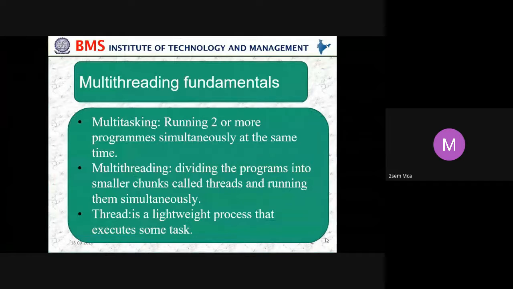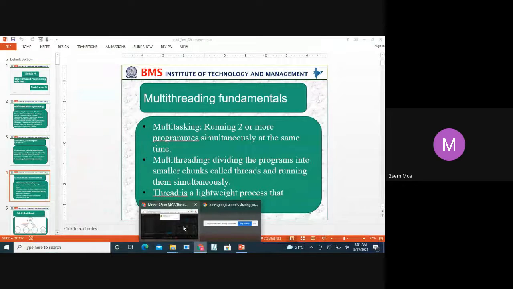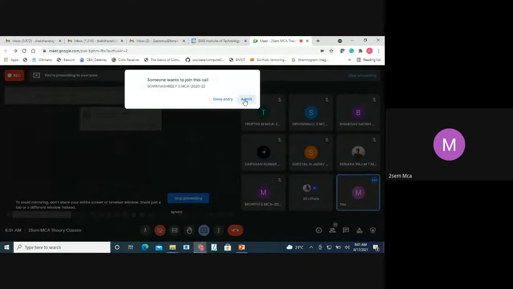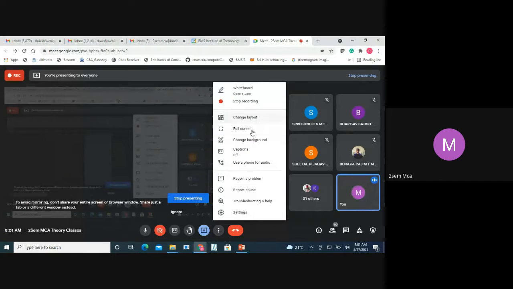Okay. So multi-threaded fundamentals, multitasking, running 2 or more programs simultaneously. Is there any option where you people keep joining? Any settings? Anybody know about the settings where I keep admitting everyone without changing anything?